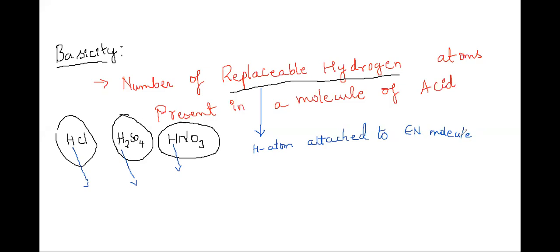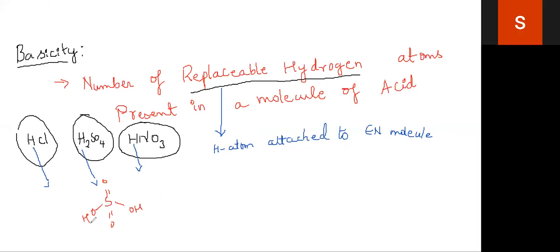So take the structure of acid, where hydrogen is attached to oxygen. I write the structure of H2SO4. You can observe there that the H is attached to the oxygen, not to the sulfur. The hydrogen is not attached to sulfur; it is attached to oxygen, where oxygen is more electronegative than sulfur.